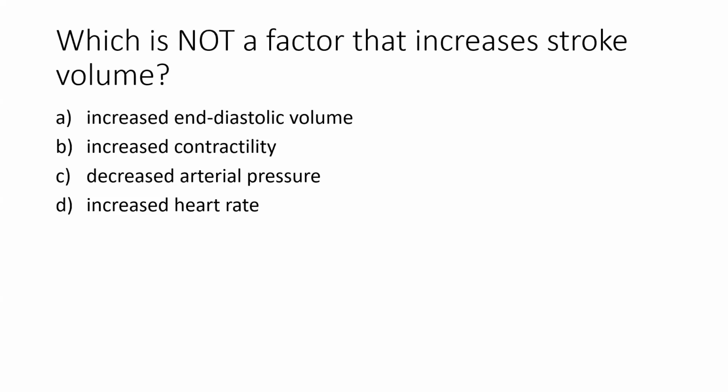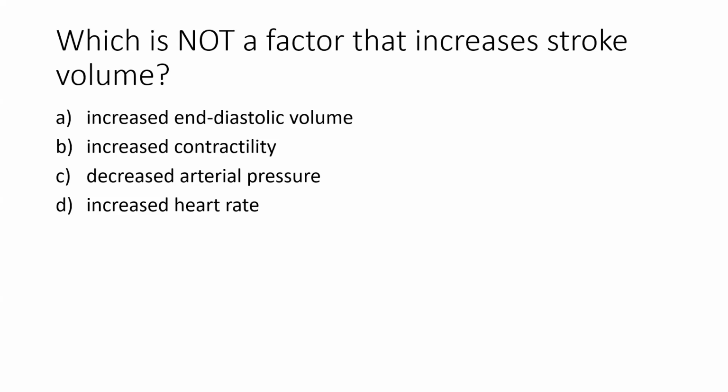So A, increased end diastolic volume. If I increase how much volume the heart fills, I am going to increase how much the heart ejects. So A is going to increase stroke volume, so we're not looking at A. B, increased contractility. That's how hard the heart is working, right? If the heart is working harder, if those myocytes are producing more force, I'm also going to eject more blood. So that will increase my stroke volume, how much blood is leaving that chamber. So we're going to also eliminate B.